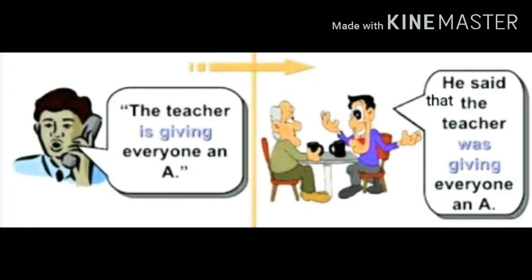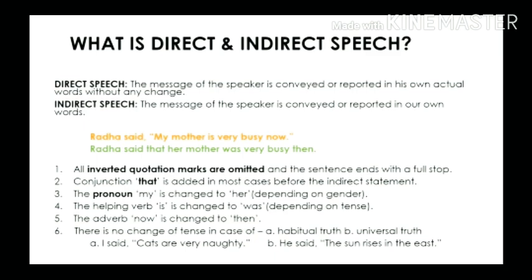If you follow the picture that is coming on your screen, you will understand how the picture on your right is changing the tense of the sentence from the picture on your left. The picture on your left is a direct speech where a person is telling something or conveying an information, and the picture on your right is where the listener is conveying that same information to a third person.